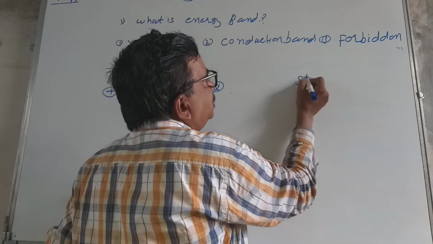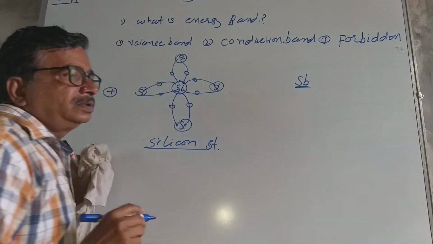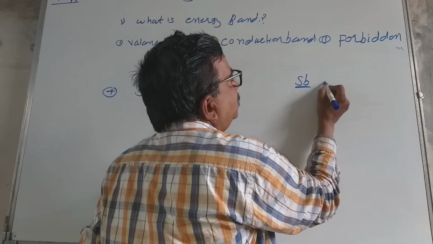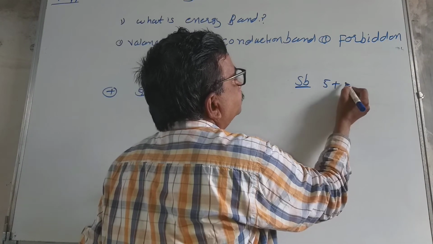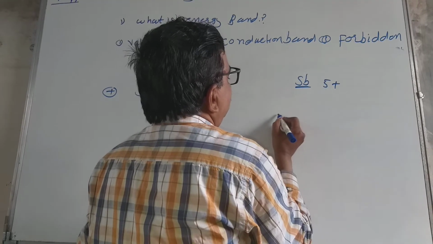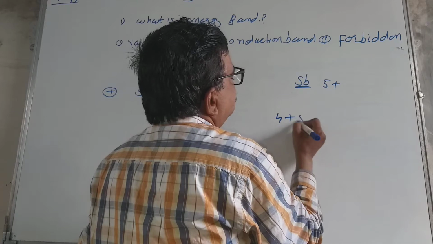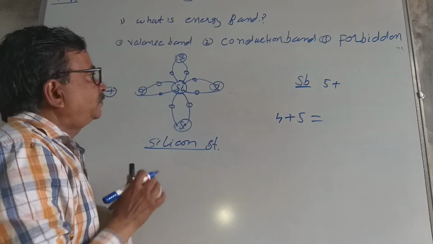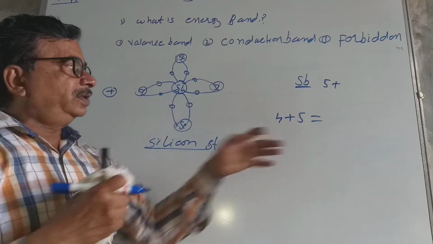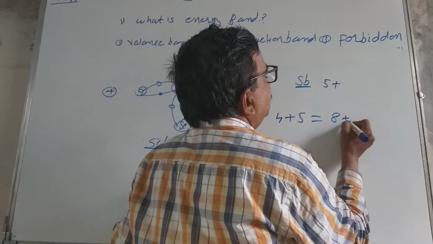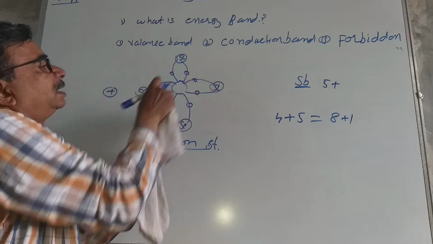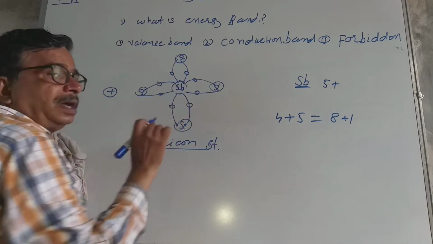Suppose antimony is there. Antimony is pentavalent, having 5 electrons in the last orbit. Suppose this is antimony with 5 electrons plus silicon with 4. The last orbit of silicon consists of 4 electrons, antimony has 5 electrons, so we get 8 plus 1. We dope with Sb, antimony, or arsenic.